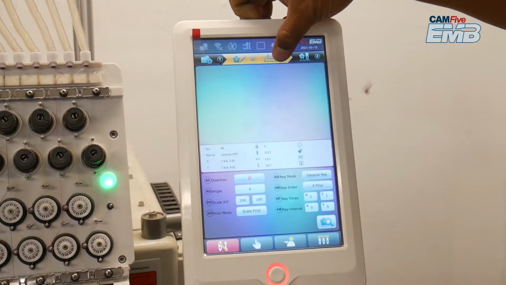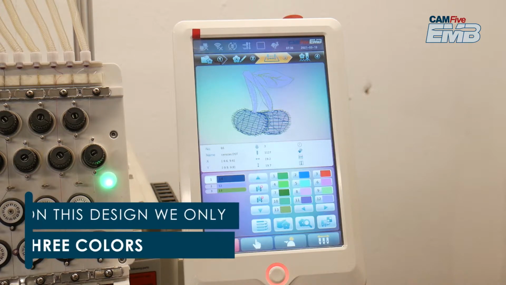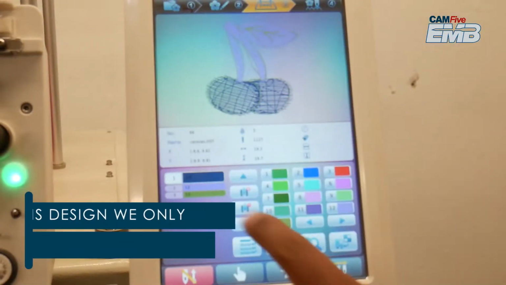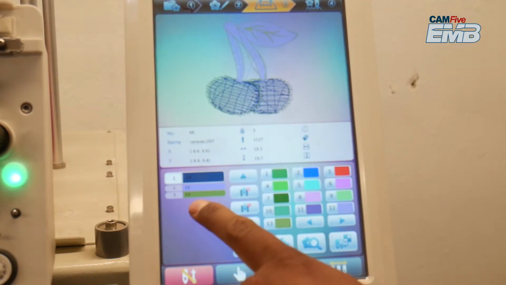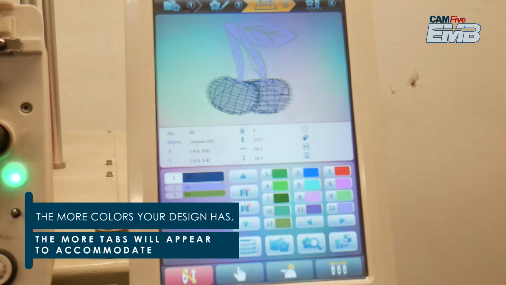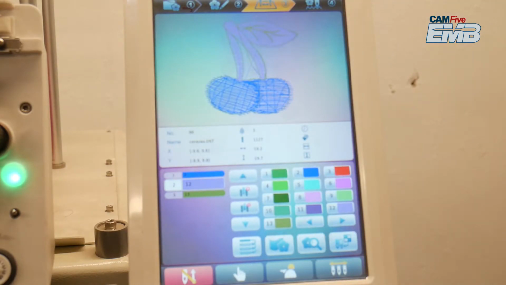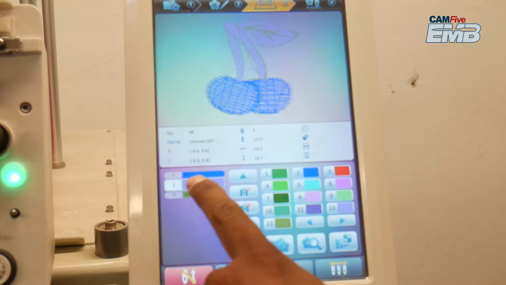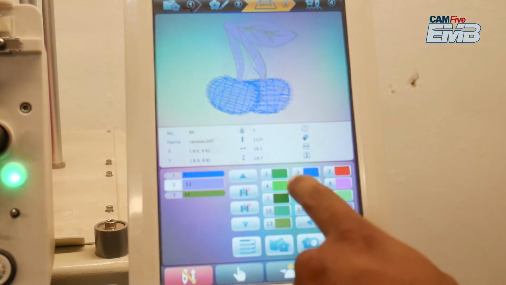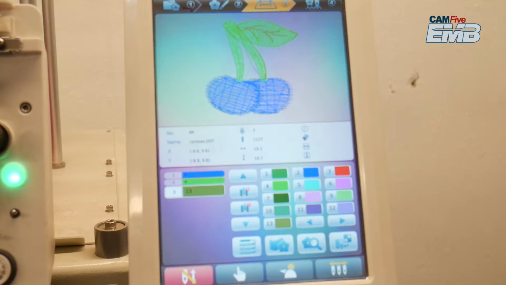On step number 3, we can set up the color sequence. Put a number to every color on your tabs.